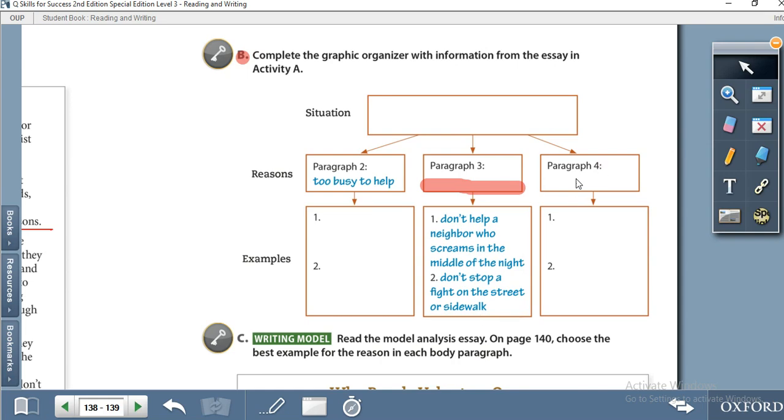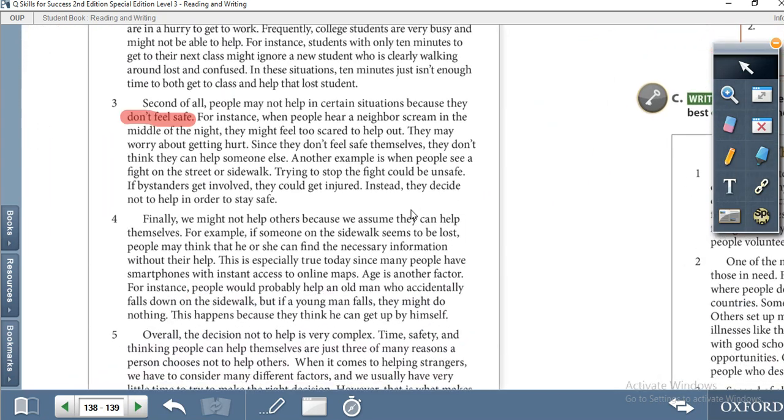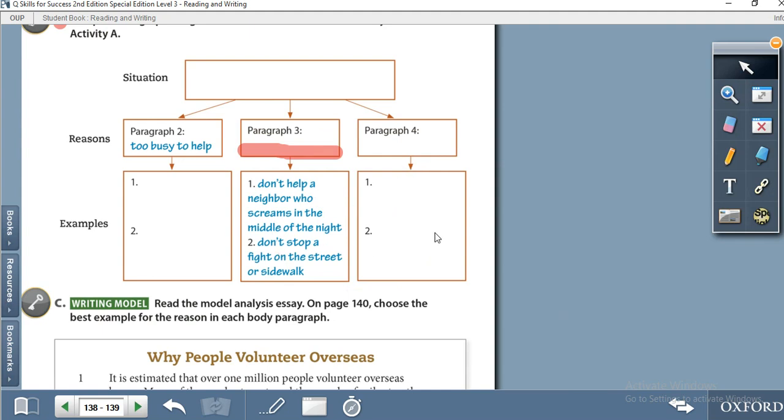Then we need to move to paragraph 4 and find out the reason. Finally, we might not help others because we assume they can help themselves. We assume so, they can help themselves. Then you have to find two examples, for example and for instance, and write them here in the given box and show it to your teacher during the online session.